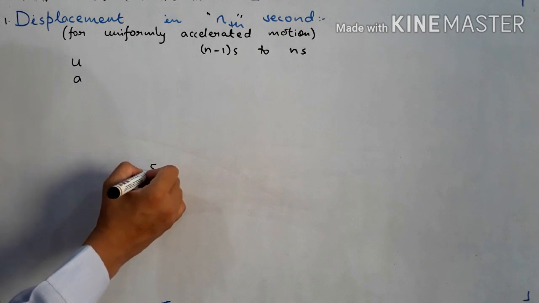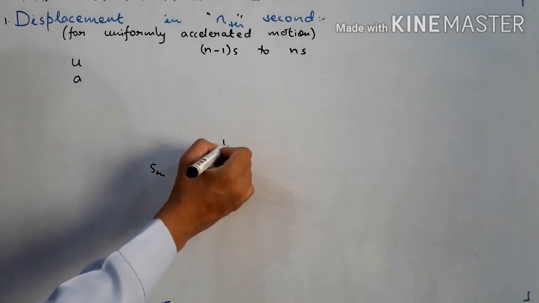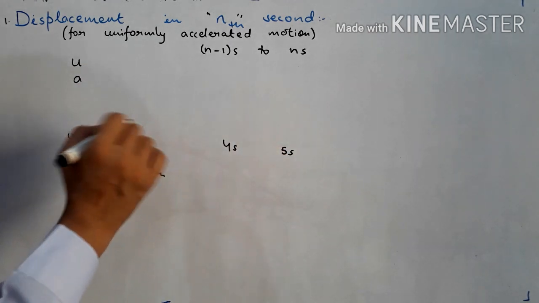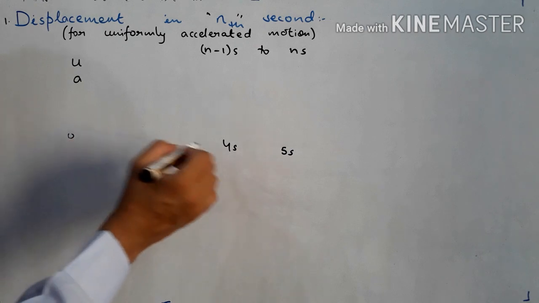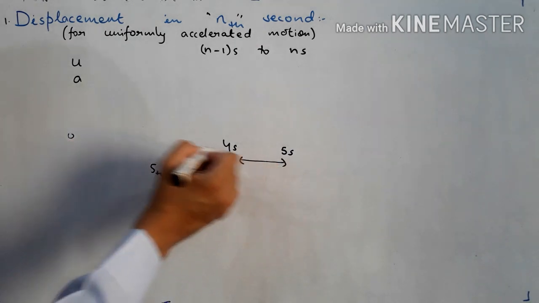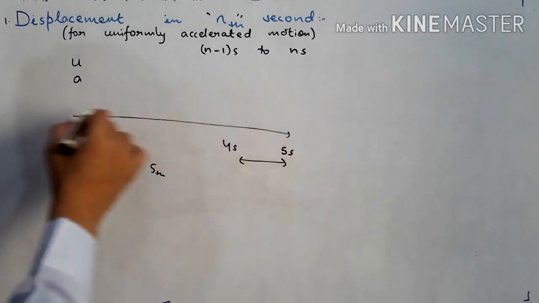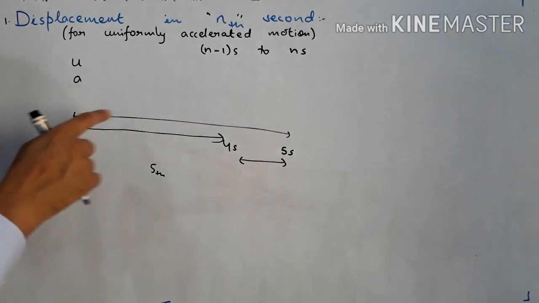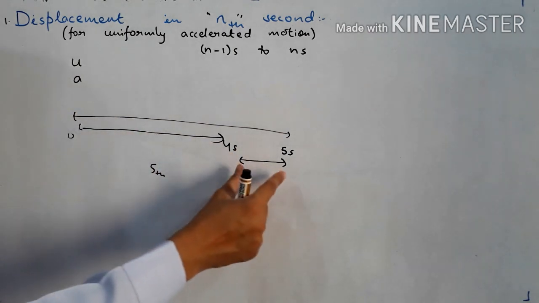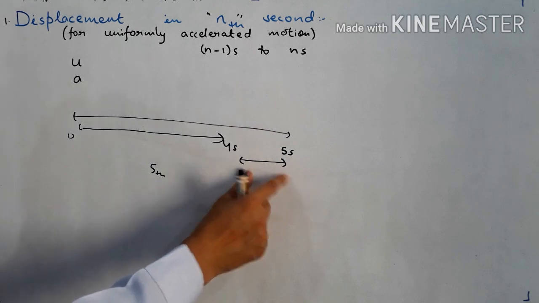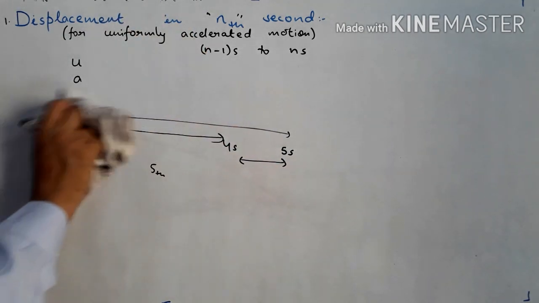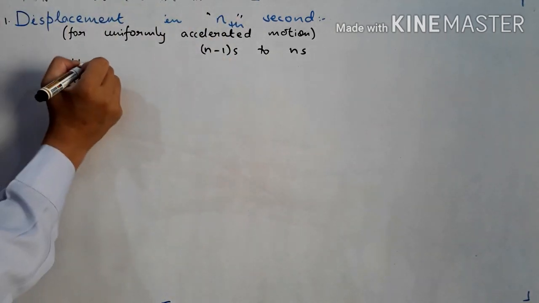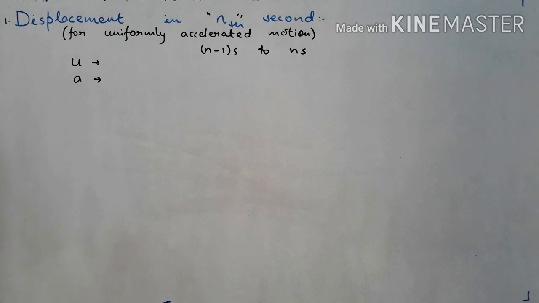For example, the 5th second, I told you, starts from 4 second to 5 second, on the scale 0, 1, 2, 3, 4 and so on. To find displacement during this interval, we can find the displacement in complete 5 seconds. Then we will find displacement in complete 4 seconds. And we will subtract these two displacements to get the displacement in the 5th second. Same process we will do in this question. So we have to derive an expression for displacement in nth second. You can write these things yourself: u is the initial velocity, a is the acceleration.